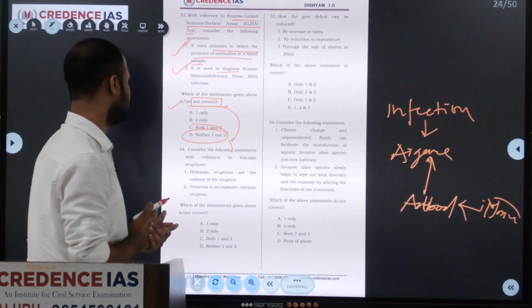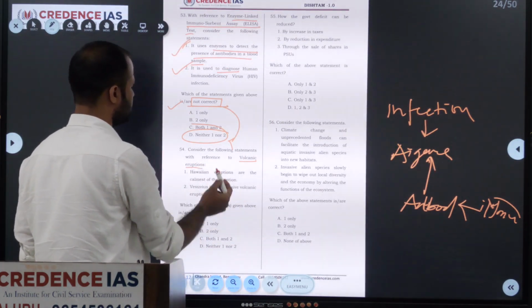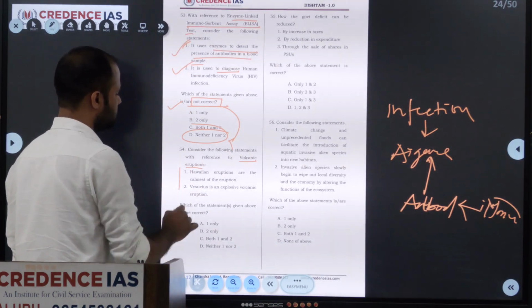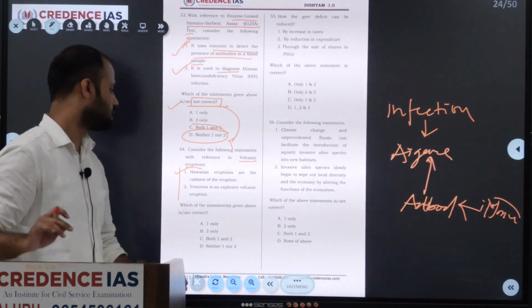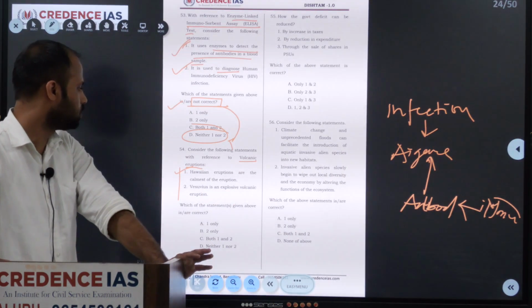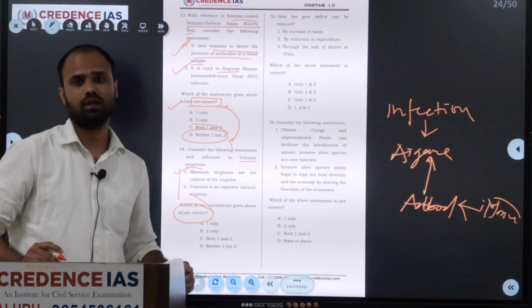Next we'll move on to the 54th question. Consider the following statements with reference to volcanic eruption. They have given two statements. First one, Hawaiian eruptions are the calmest of the eruptions. The second, Vesuvius is an explosive volcanic eruption. We have to select the correct answer.